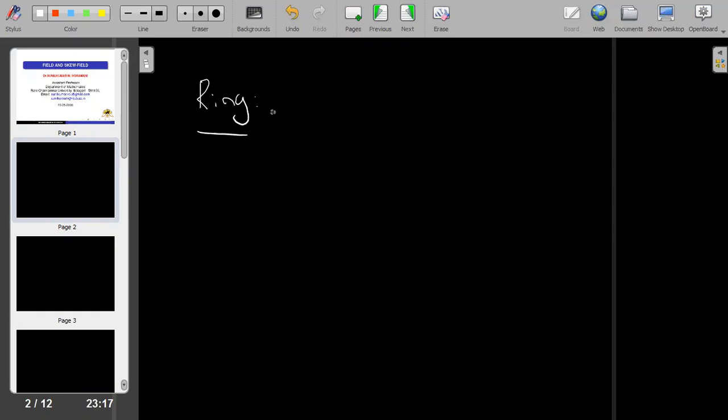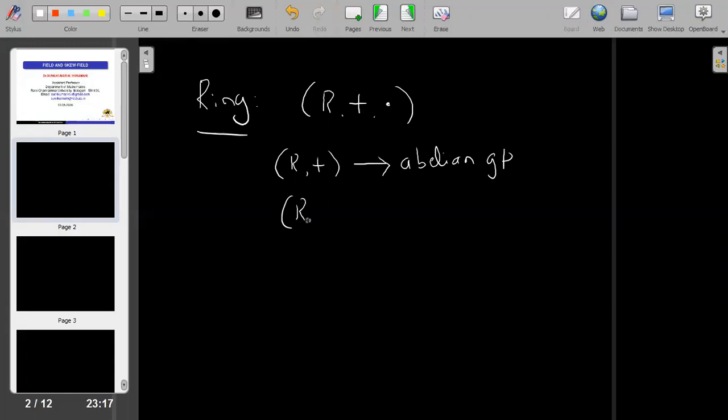A ring means here R is any non-empty set with addition and multiplication operations, said to be a ring if R with addition is an abelian group or a commutative group. Further, R with multiplication is a semi-group.